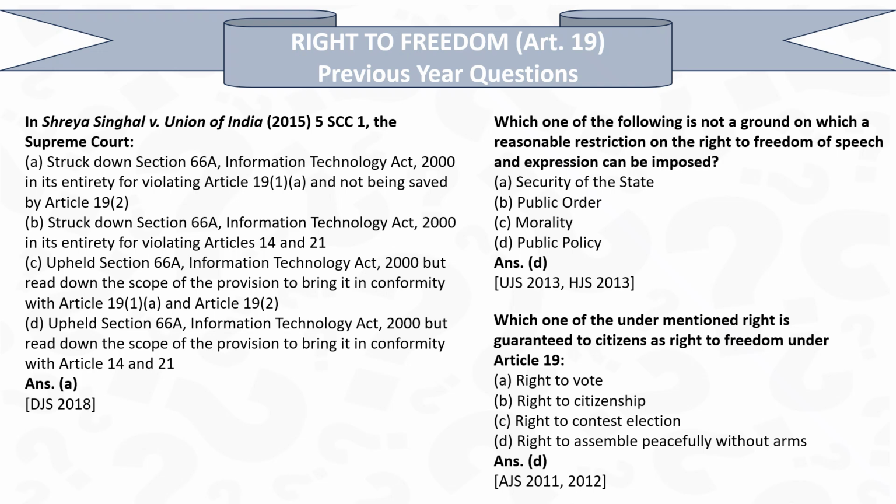We will move on. Which one of the following is not a ground, we have to read the question carefully, "not" is there: which of the following is not a ground on which a reasonable restriction on the right of speech and expression can be imposed? And the answer is D, public policy. Public policy is not there; security of the state, public order and morality are, which we had studied, but public policy is not there.